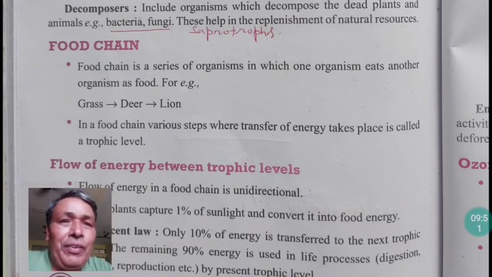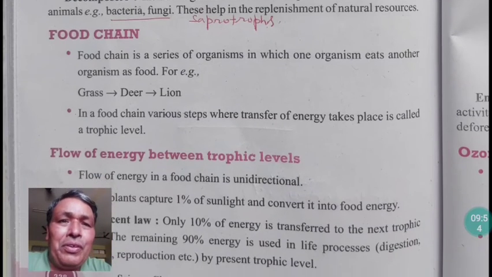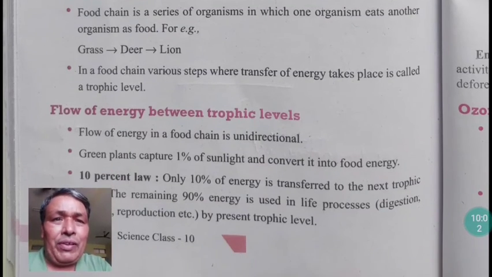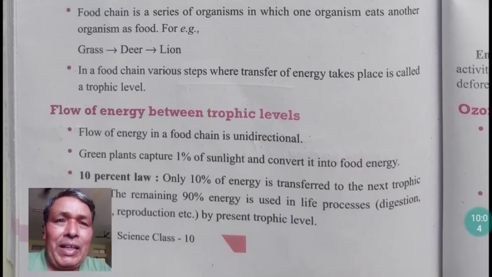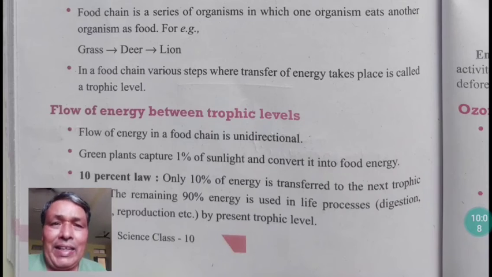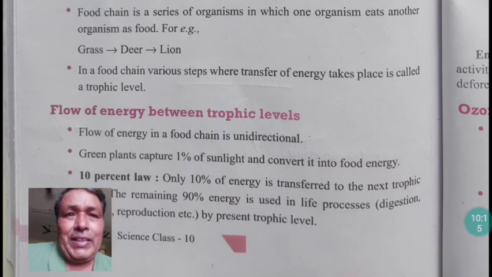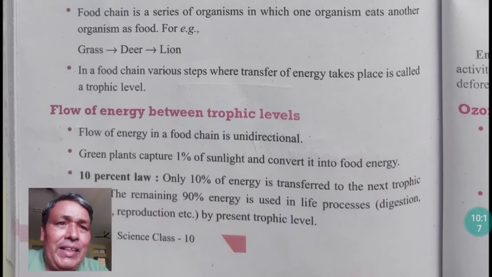So energy flows in the form of food, and these different levels are called trophic levels. What are trophic levels? Trophic levels are different energy levels, different food levels, like herbivore, carnivore, omnivore. The flow of energy in a food chain is unidirectional.